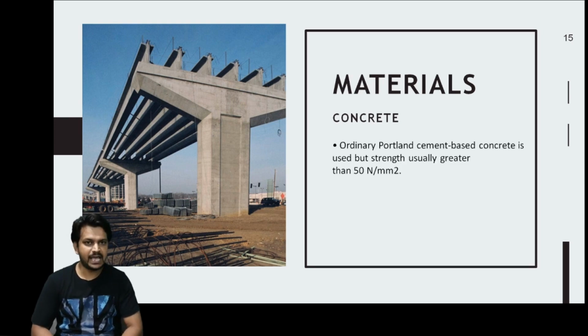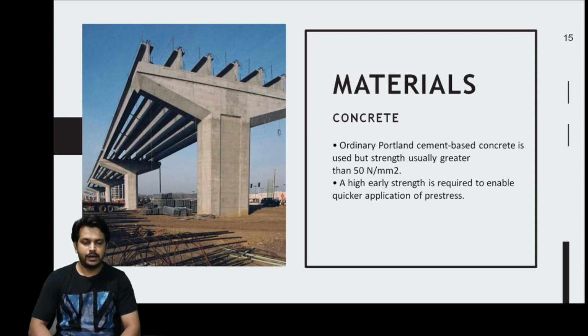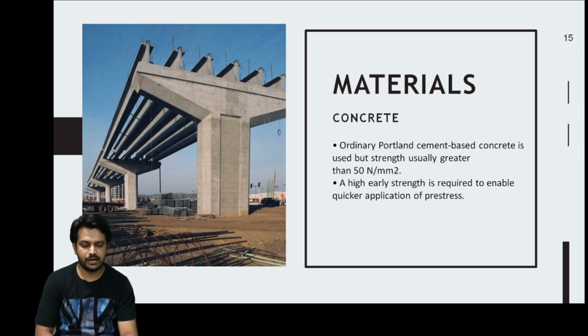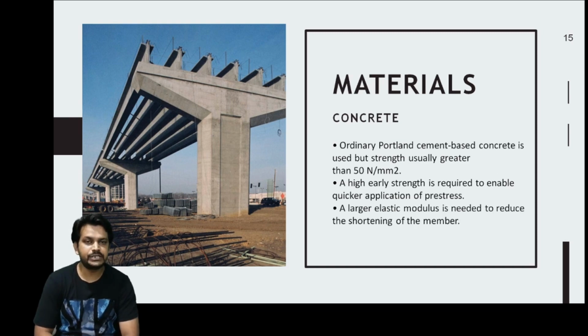Ordinary Portland cement can be used in it, provided that it should have a characteristic strength not less than 50 MPa. Next, high early strength is required to enable quicker application of the precast units. Of course, a large elastic modulus of concrete is required to reduce the losses due to elastic shortening. Now what are these losses due to elastic shortening? I will explain it later on.